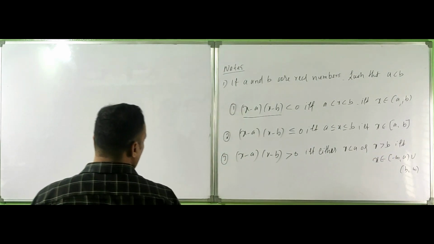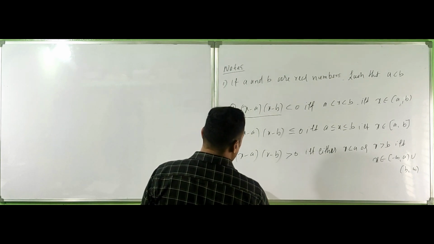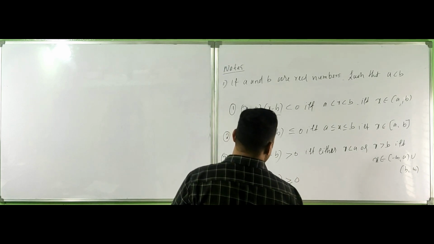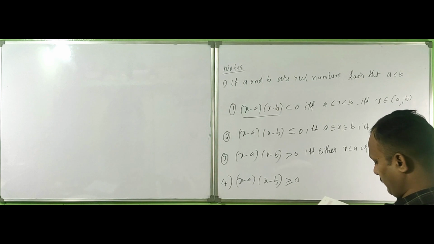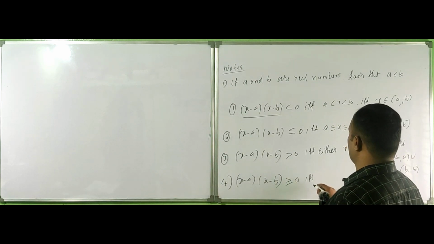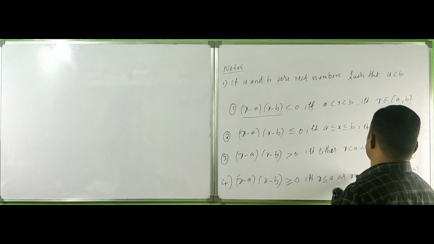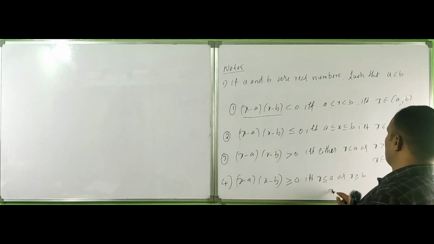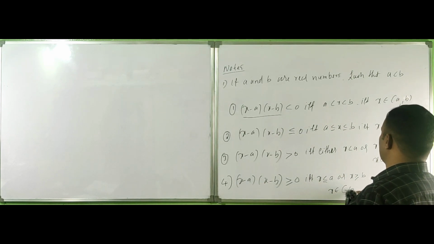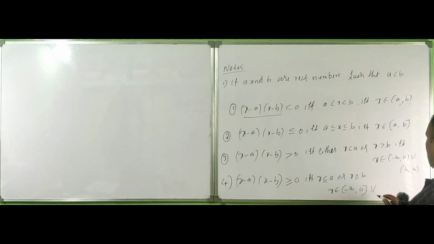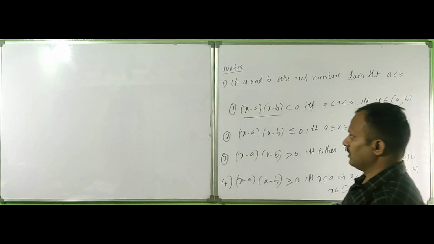The fourth one is similar: (x − a)(x − b) ≥ 0 if x is less than or equal to a or x is greater than or equal to b, that is, x belongs to (−∞, a] union [b, ∞). These are the four identities.